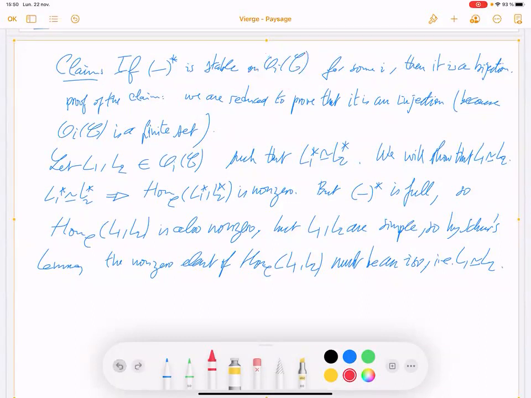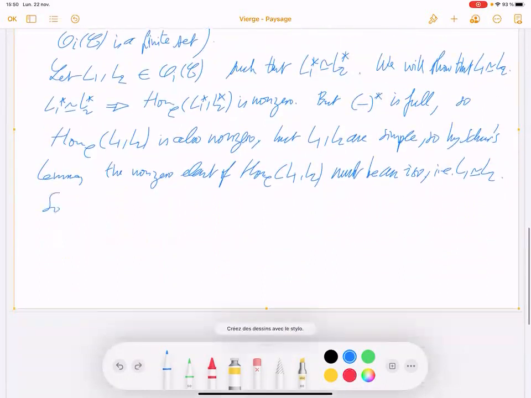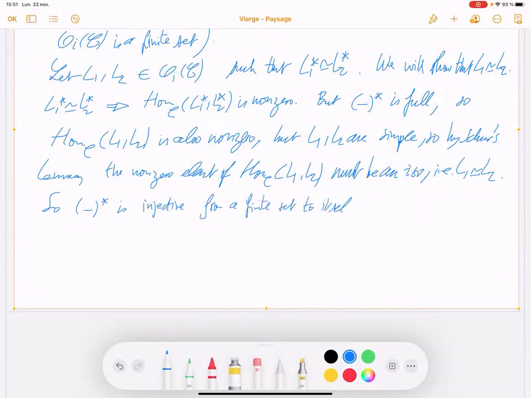So it is injective from a finite set to itself, so it is bijective, in particular surjective.